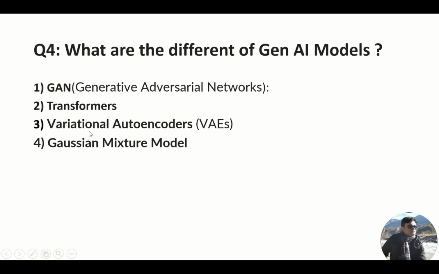Third one is the variational autoencoders. This is the encoder-decoder architecture basically, and we will discuss it in the next slides. The fourth one is the Gaussian mixture model. It is used in the biometric industry to create drug samples and all.